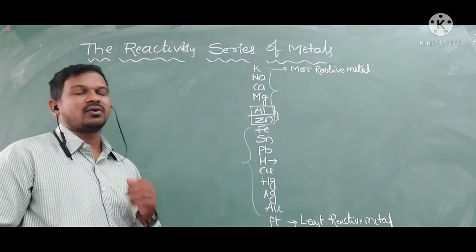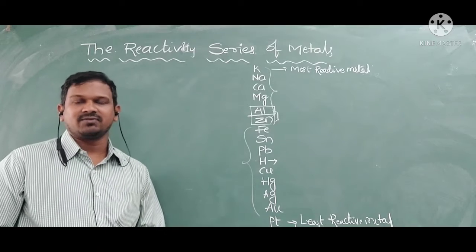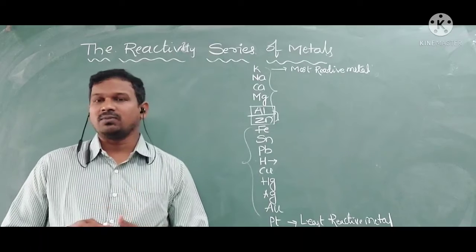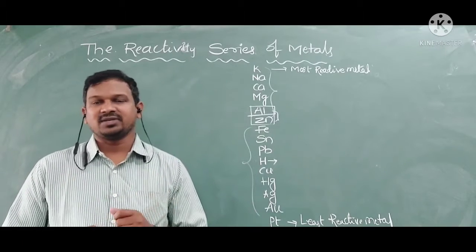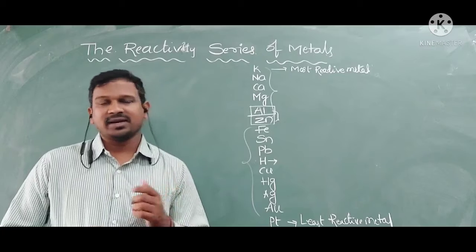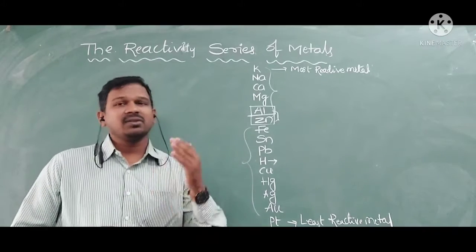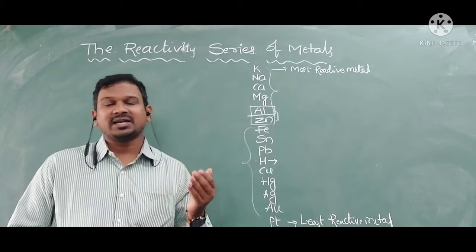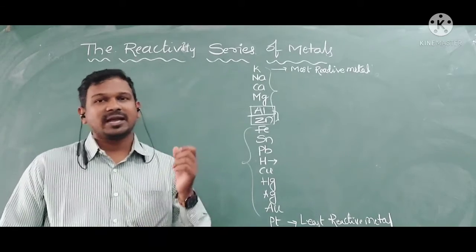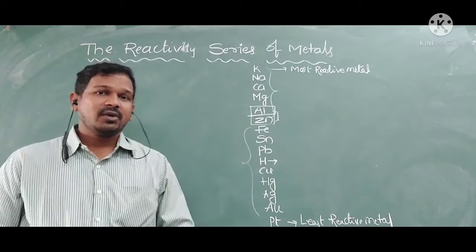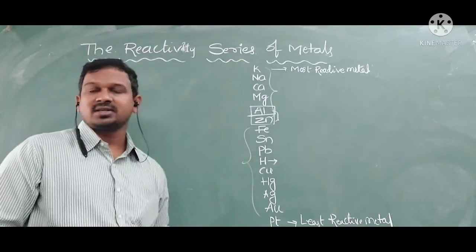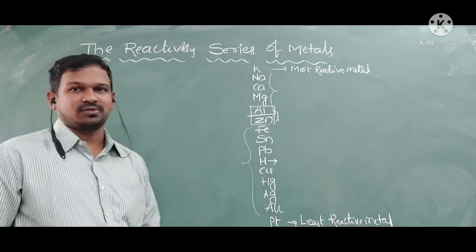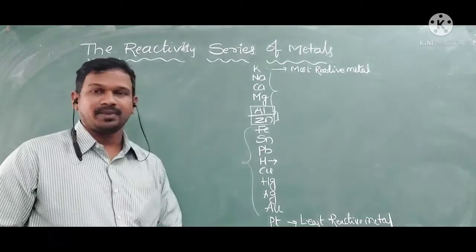So namaste children, today we are going to discuss the reactivity series of metals. Metals are arranged in a series based upon their chemical reactivity. The arrangement of the metals in decreasing order of their reactivity is called the reactivity series. If you look here, this is the reactivity series. In this series, the top is potassium and the bottom is platinum.